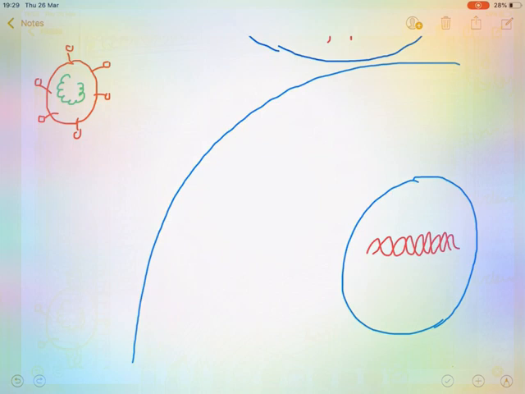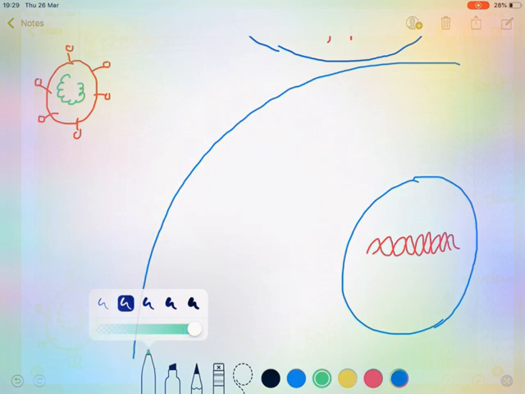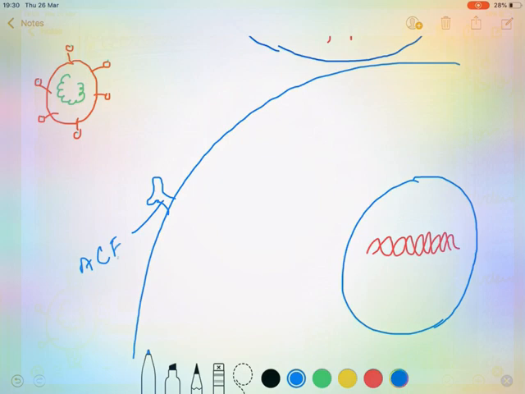This SARS-CoV-2 has receptor molecules, and these receptors are the S proteins. Like that, our cell also has some receptor molecules, and there are some specific receptor molecules on the surface of our cells, especially on the cell membrane of the lung, artery, heart, kidney and intestine. Those receptors are called ACE2 receptors. The full form is angiotensin converting enzyme 2.